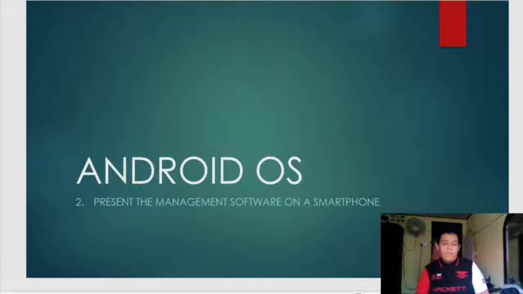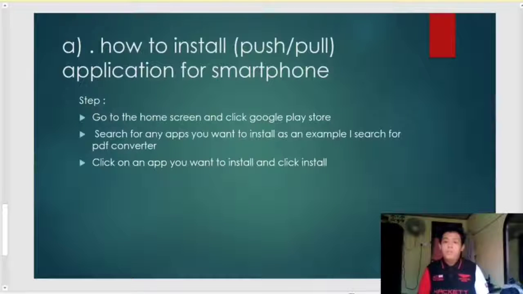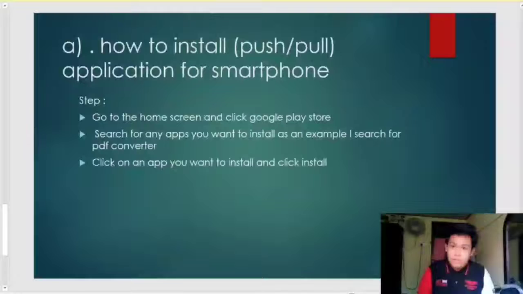Okay, today I will present the management software on a smartphone using the Android operating system. First, I will explain to you all how to install and uninstall an application for a smartphone. Step 1 is go to the home screen and click Google Play Store. Search for any app you want to install. As an example, I search for PDF converter. Click on an app you want to install and click install.